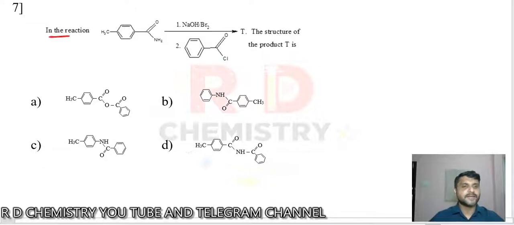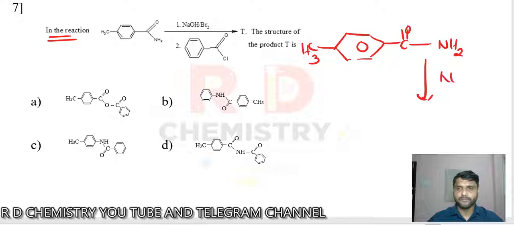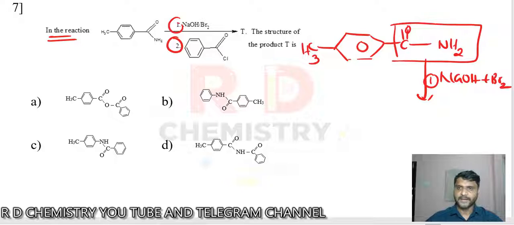Question number 7 in the reaction. Let me write down again. There is a benzene attached to CH3, then there is a C double bond O and NH2. This is the amine chapter. Then there is sodium hydroxide and bromine. And there is a second reagent, we'll use that later. This is the first reagent. This is the amide, and then we have bromine and sodium hydroxide.